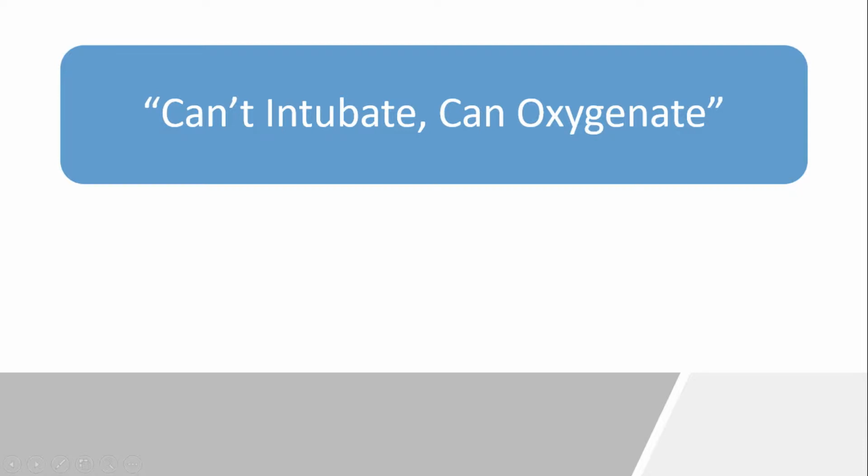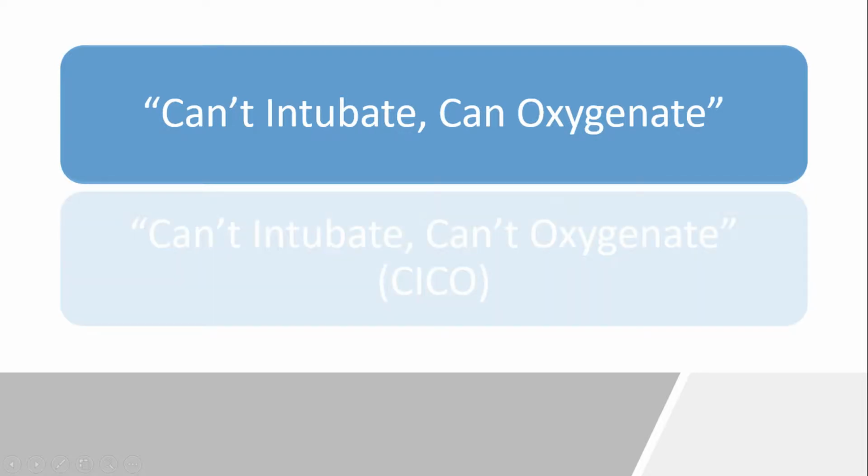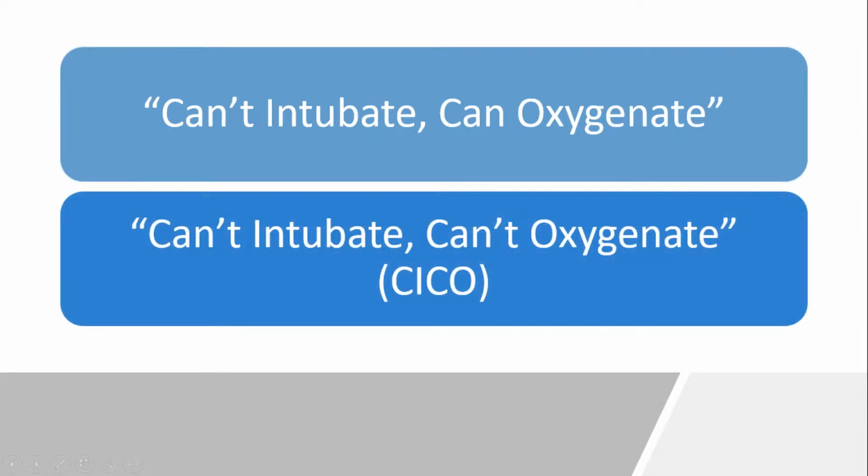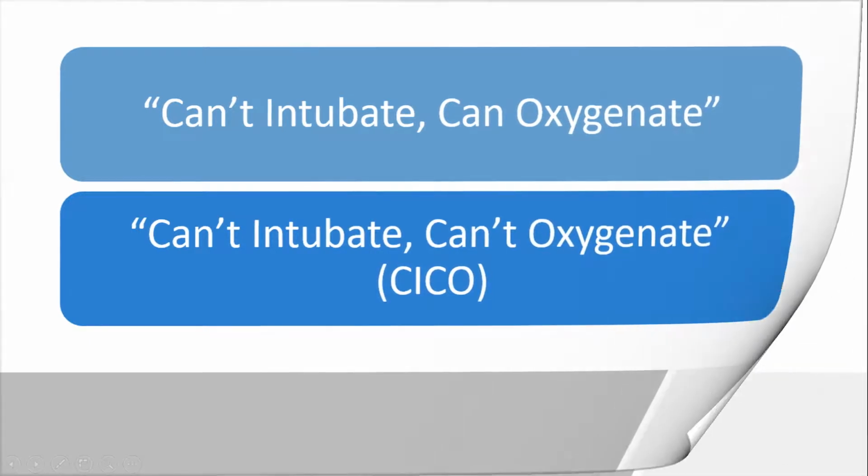However, there is an inability to maintain adequate oxygenation and ventilation via a rescue device. A can't intubate, can't oxygenate situation occurs where there is an inability to intubate the patient and alternative techniques are not able to maintain oxygen saturations above 90%.